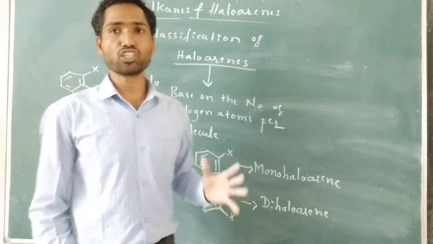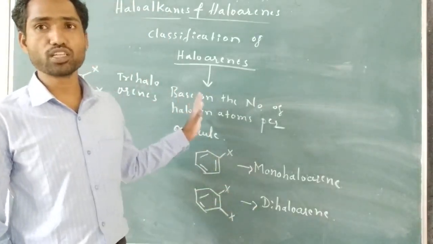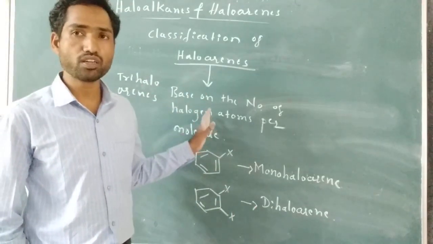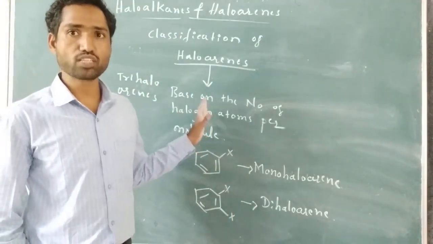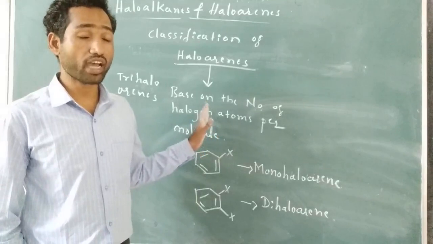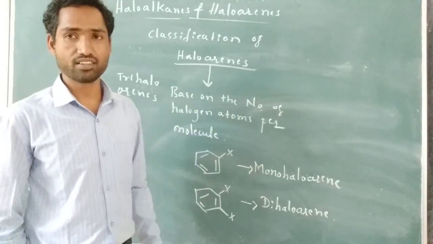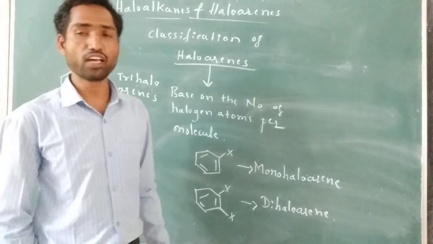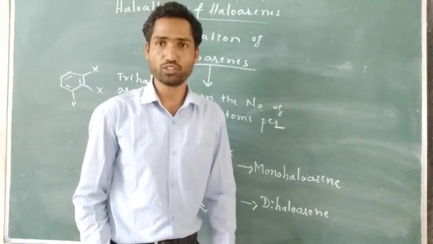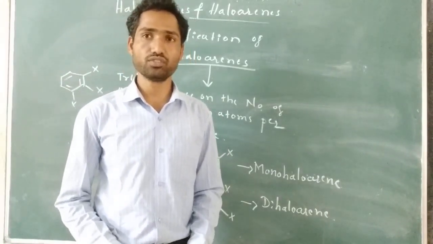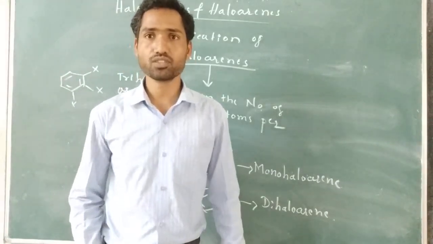So classification of haloarenes is only based on the number of halogen atoms per molecule: monohaloarenes, dihaloarenes, and trihaloarenes. So this is all about classification of the haloalkanes and haloarenes. So thank you.